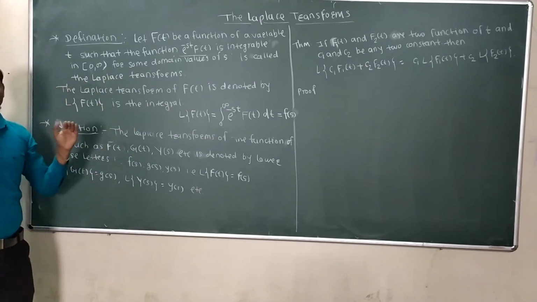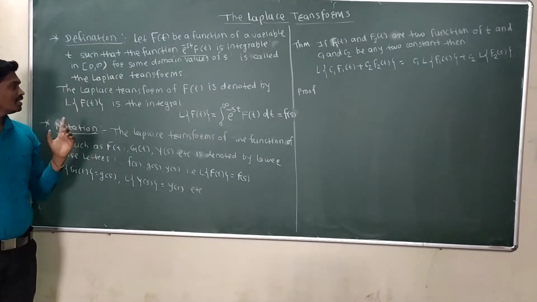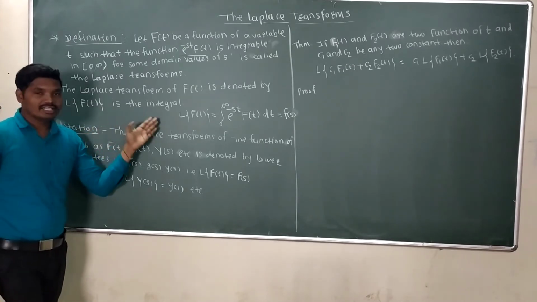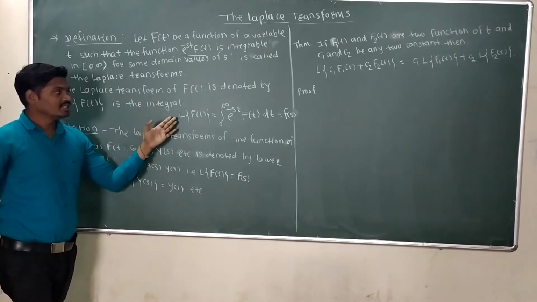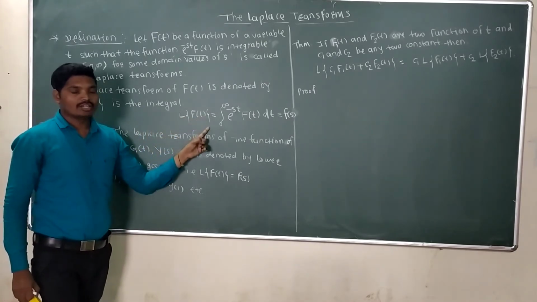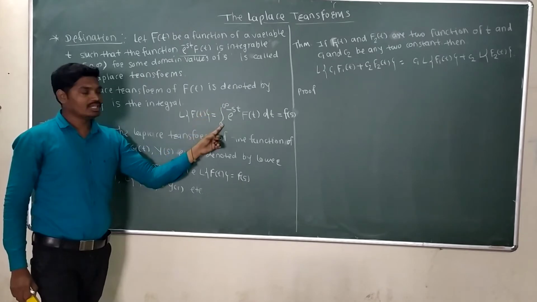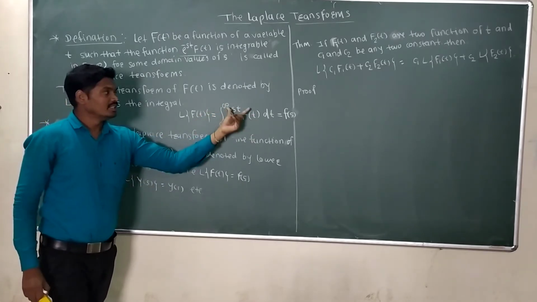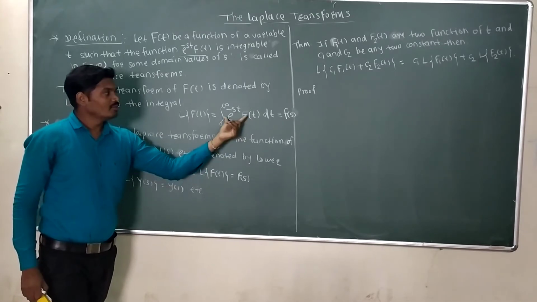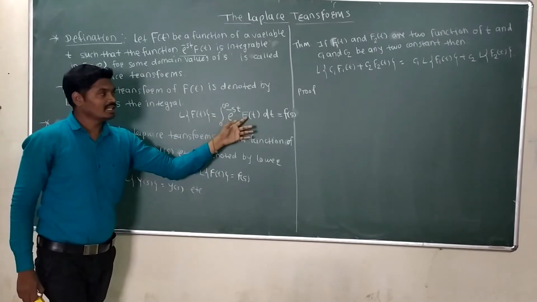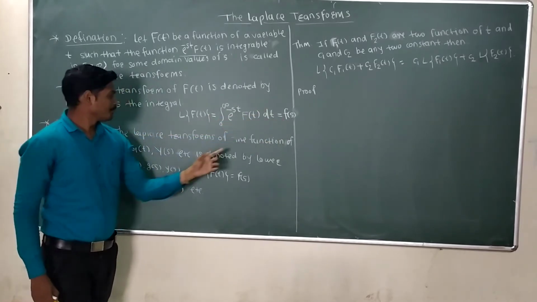The Laplace transform of f of t is denoted by the notation L of f of t, and it is the integral: Laplace transform of f of t is equal to integration 0 to infinity e raised to minus st f of t dt. It is an integral and will be a function of the parameter s, say F of s.